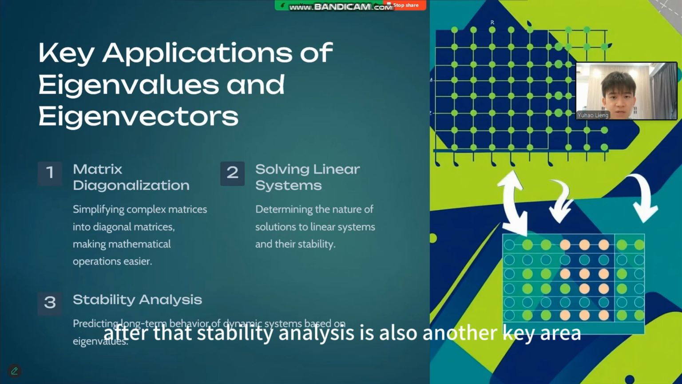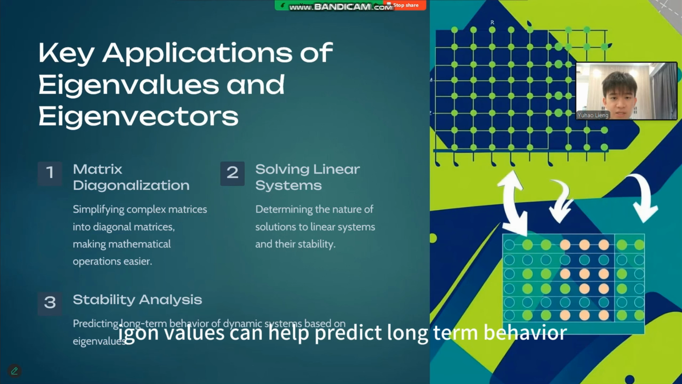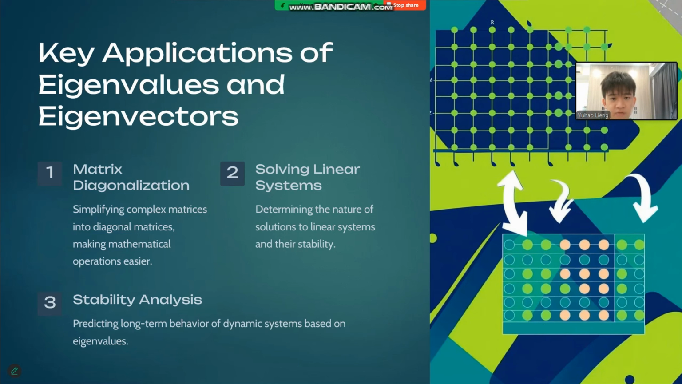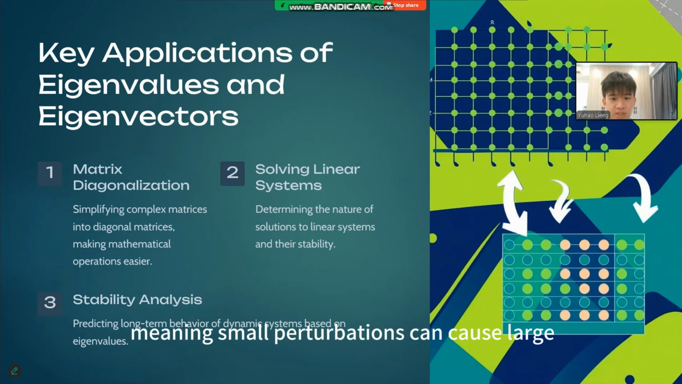After that, stability analysis is also another key area where eigenvalues shine. In dynamic systems, such as those found in mechanical engineering, robotics, or even economics, eigenvalues can help predict long-term behavior. In engineering, for example, if a system's eigenvalues have large positive values, it may indicate that the system is unstable, meaning small perturbations can cause large deviations in system output.